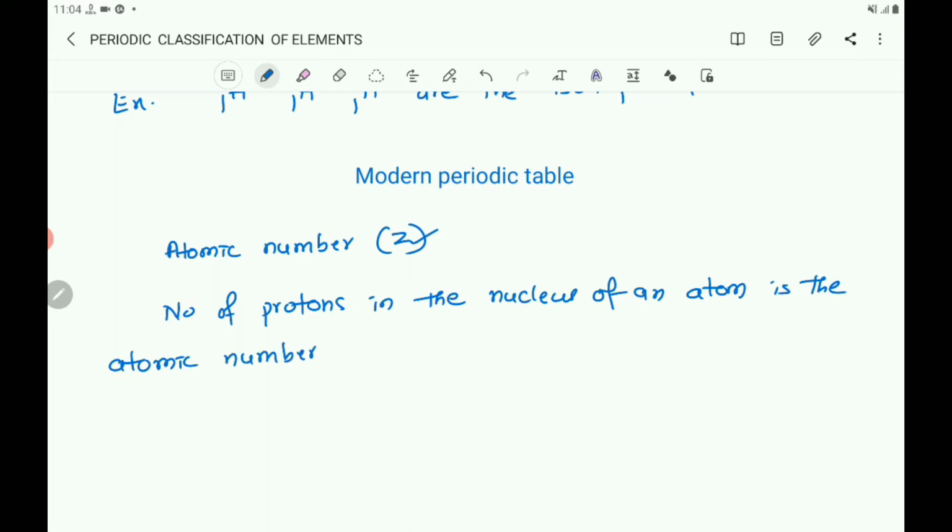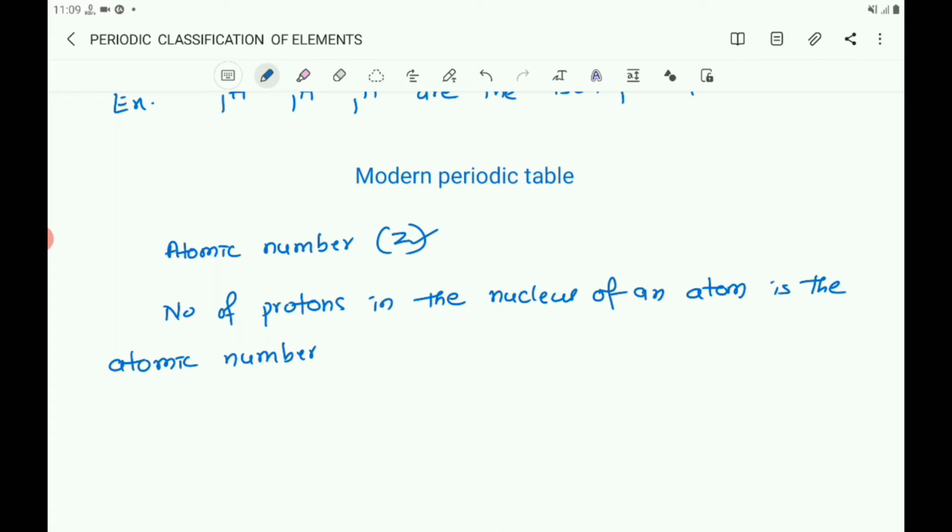The number of protons in an atom equals the number of electrons moving around the nucleus. In the nucleus there are protons and neutrons. The nucleus is the central part of the atom, and the electrons move around the nucleus in particular orbits. The number of protons equals the number of electrons.